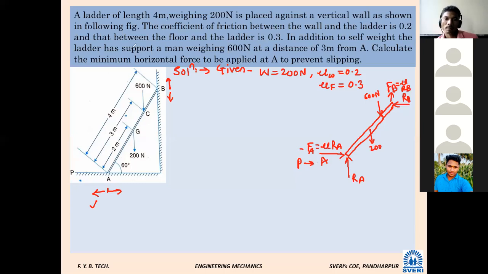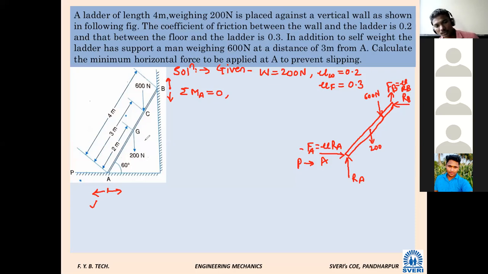If we apply summation of moment at A equal to 0, which forces will not come? P will not come, RA will not come, only RB will be there. So at point A, who will tell the equation? Which forces will come? The 200 Newton force. What will be the perpendicular distance of that 200 Newton? 4 meter, from point A.